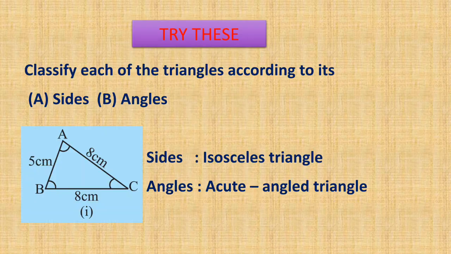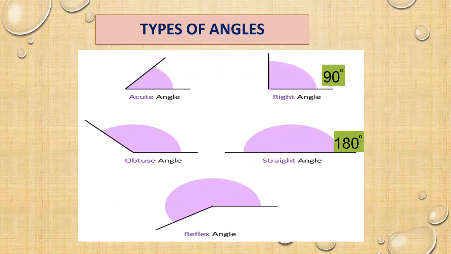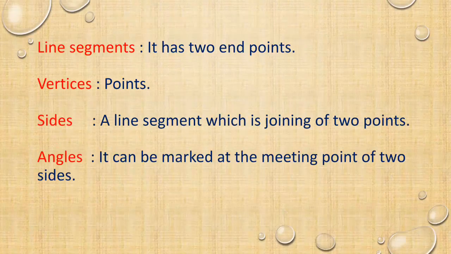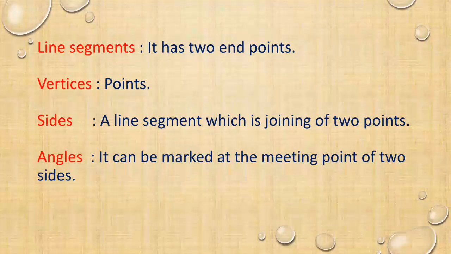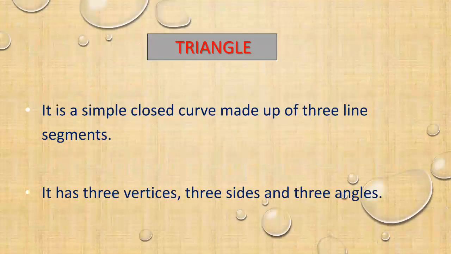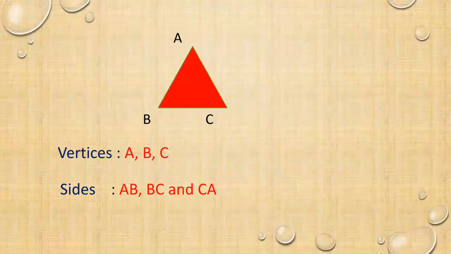Today we have seen line segment, vertices, side, angles. Using that, we wrote the triangle definition, with vertices, sides, angles for the triangle.